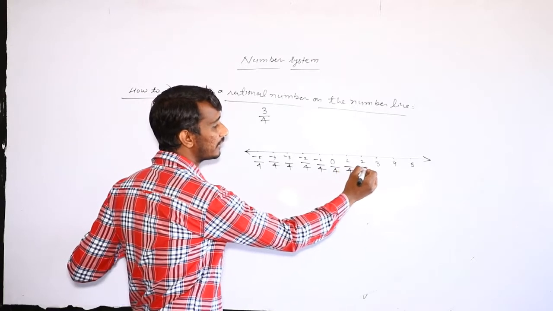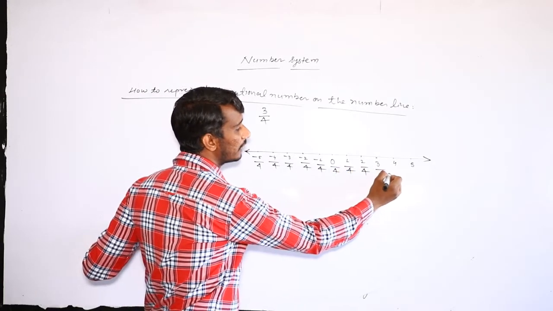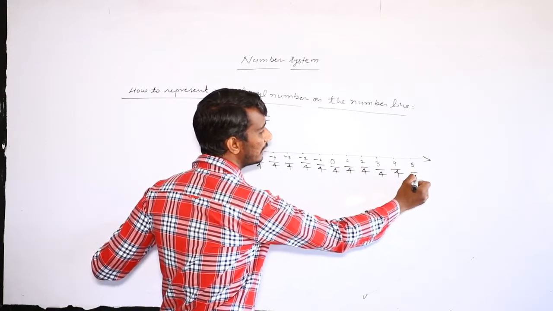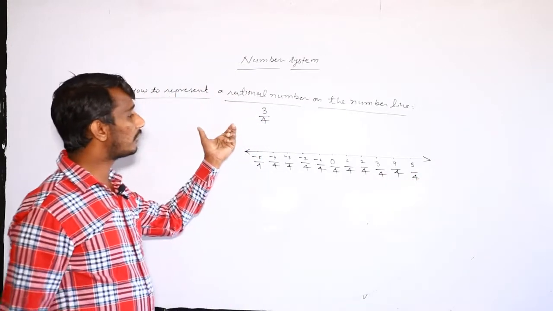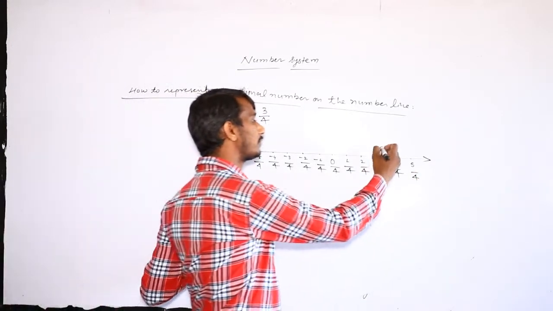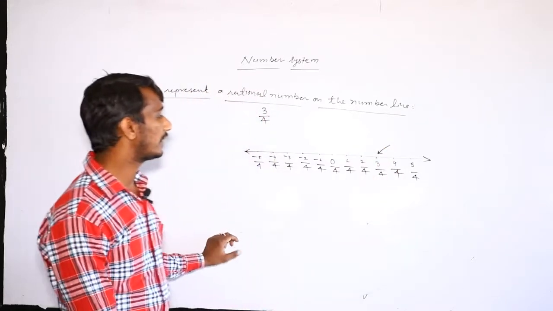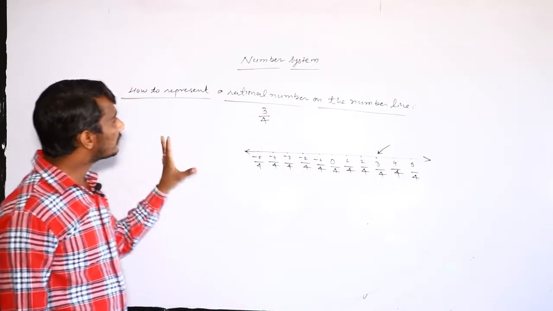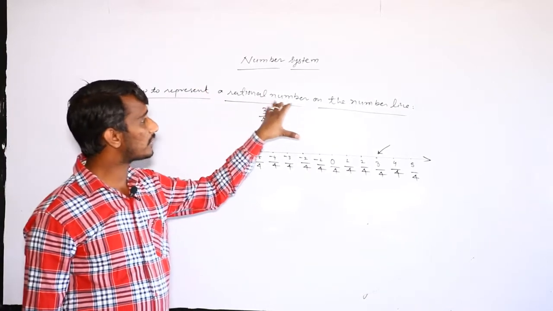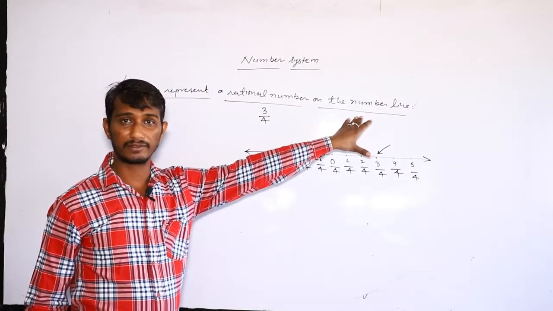So what do we get? We get where 3 upon 4 is on the number line. Using the arrow sign, we can represent 3 upon 4 here, and this is the representation of a rational number on a number line.